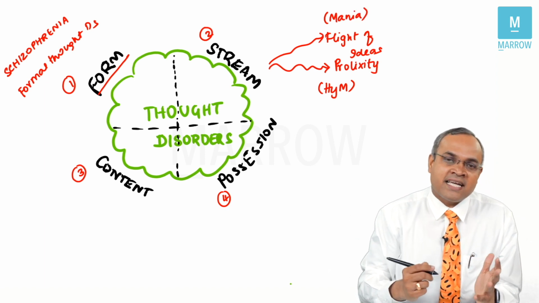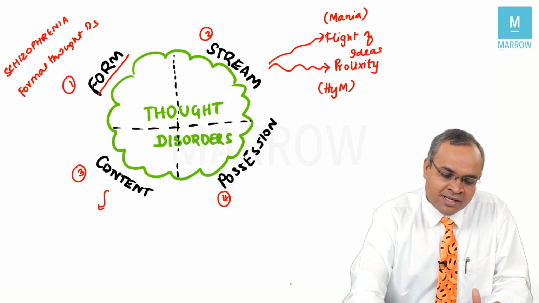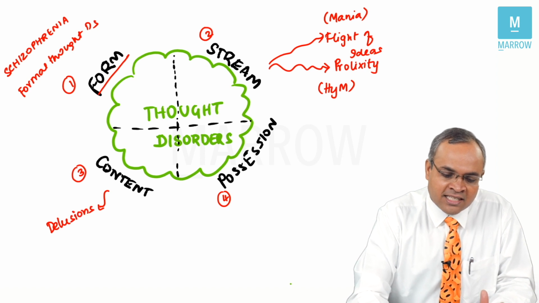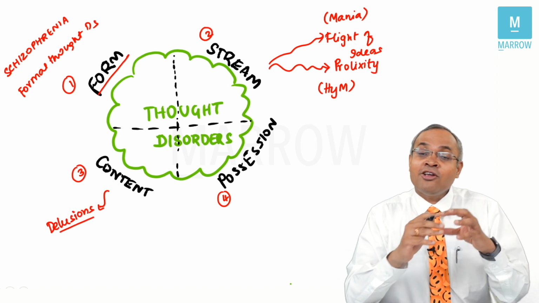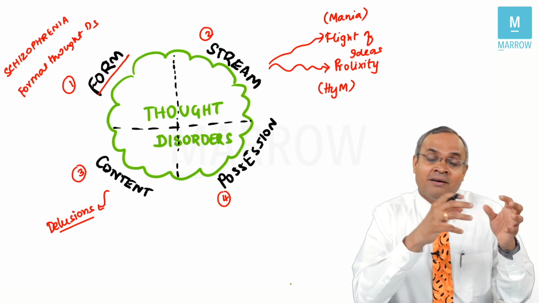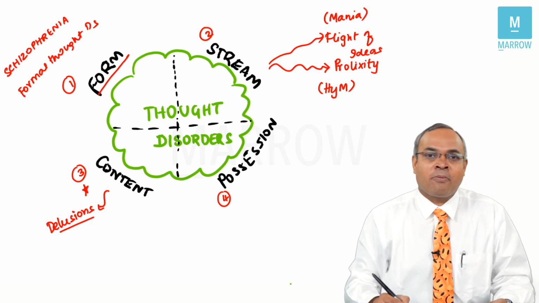Getting it? That's again asked in exams. When you talk about thought content disorder, the best example is patients having delusions. That's nothing but a thought content disorder. All your delusional disorder, patients with schizophrenia with delusional disorder, delusion symptoms, all come under this thought content problem.